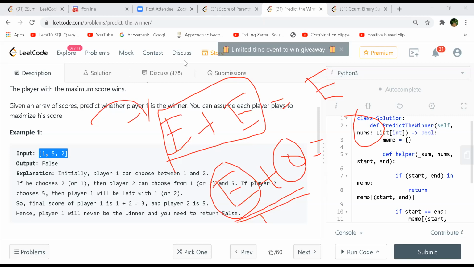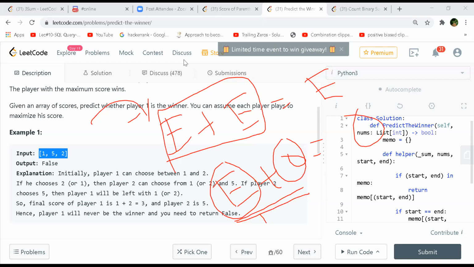No, the length was even and the sum was odd. So when the sum is odd, there is no tie. If the sum is even, there might be a case where the scores of both players are equal. But in that question, we always had one winner only.